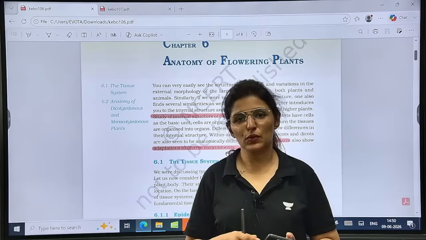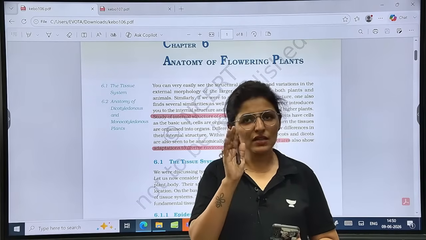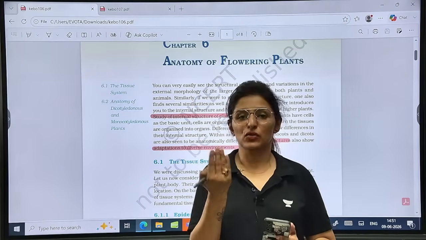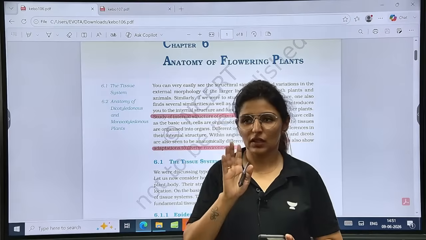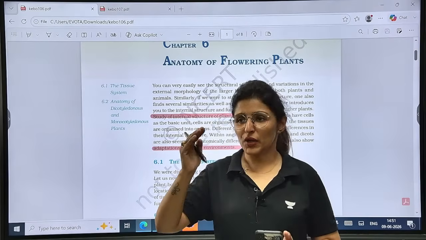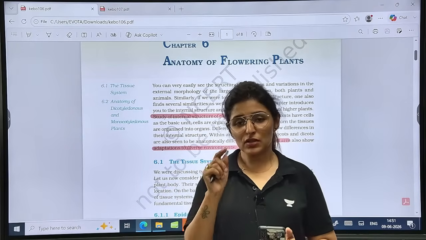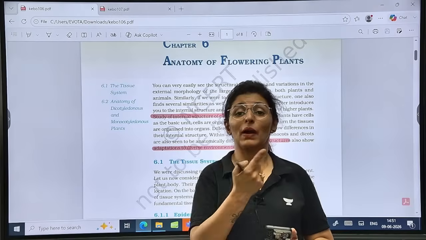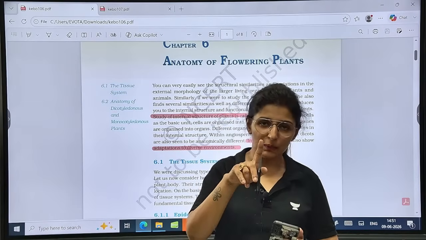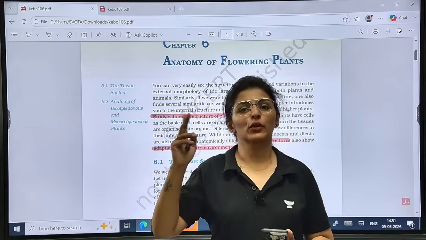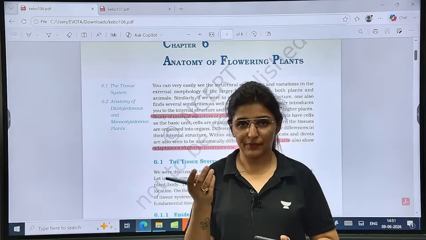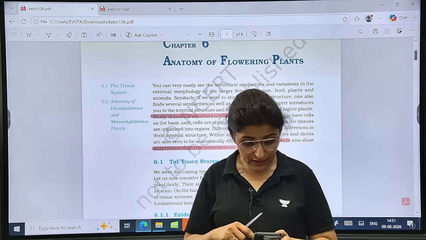In synandrous, what happens? All the stamens are fused together. They are not joined with any other part. It is only the stamens all bundled up together to form one bundle, one cylinder, or maybe two groups. That is synandrous. And then you're asking about syngenesis.